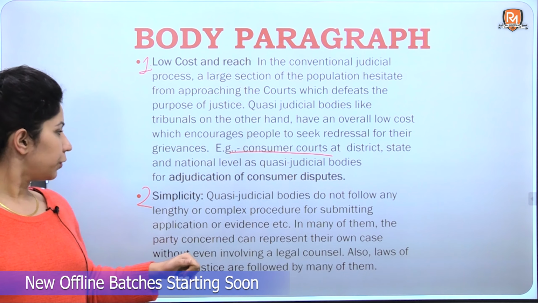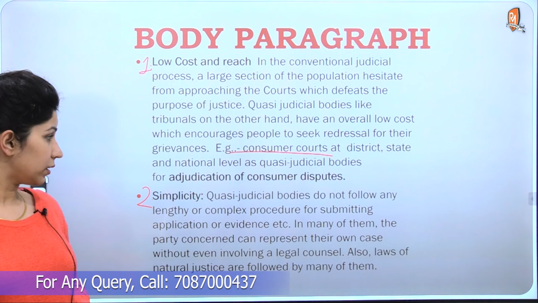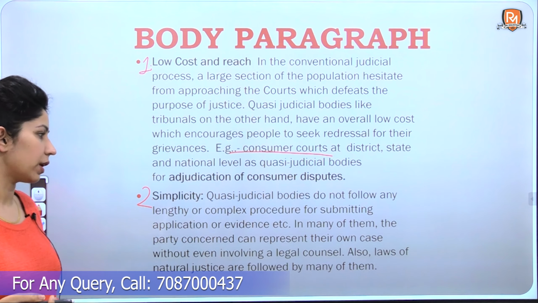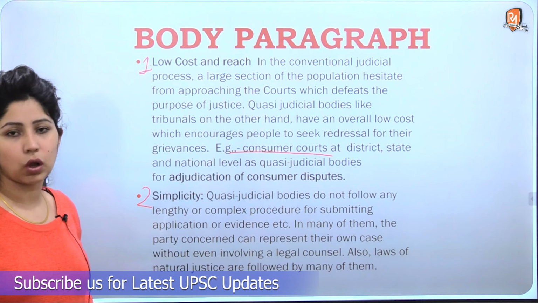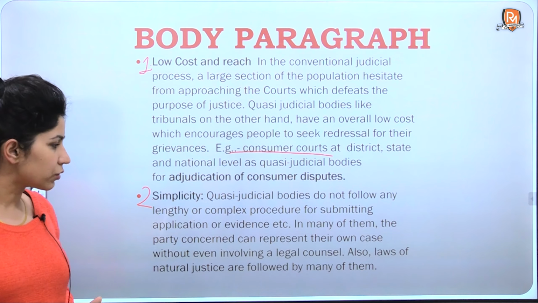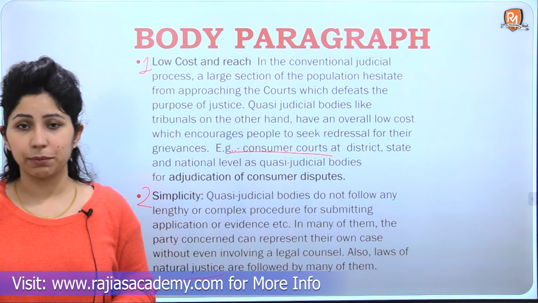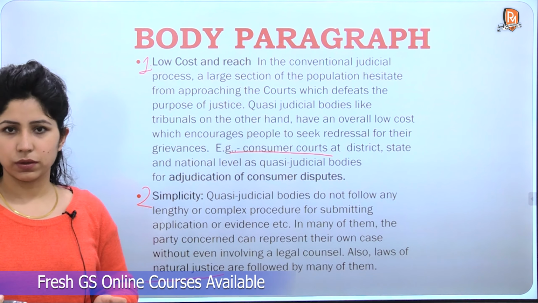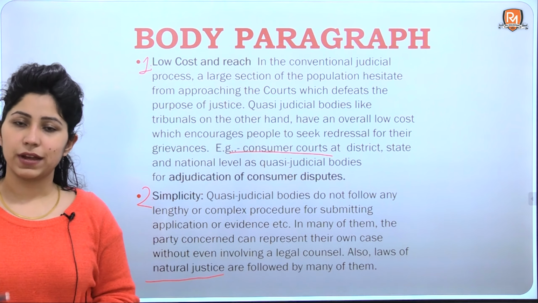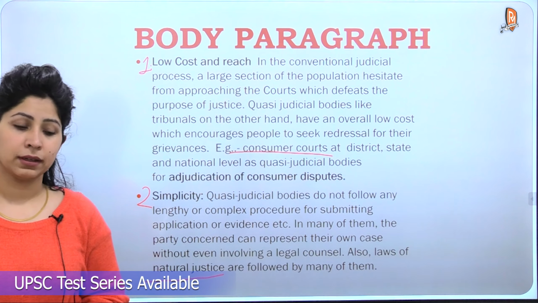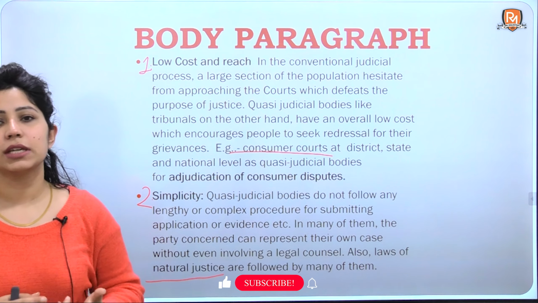So let me read this out for you. Quasi-judicial bodies do not follow any lengthy or complex procedure for submitting application or evidence, etc. In many of them, the party concerned can represent their own case without even involving a legal counsel. Also, laws of natural justice are followed by many of them. So if you've heard about the National Green Tribunal and many others, CAT also, they follow the laws of natural justice while delivering their decisions, while giving justice to the people. So they ensure that justice is not denied due to the legal procedures involved.